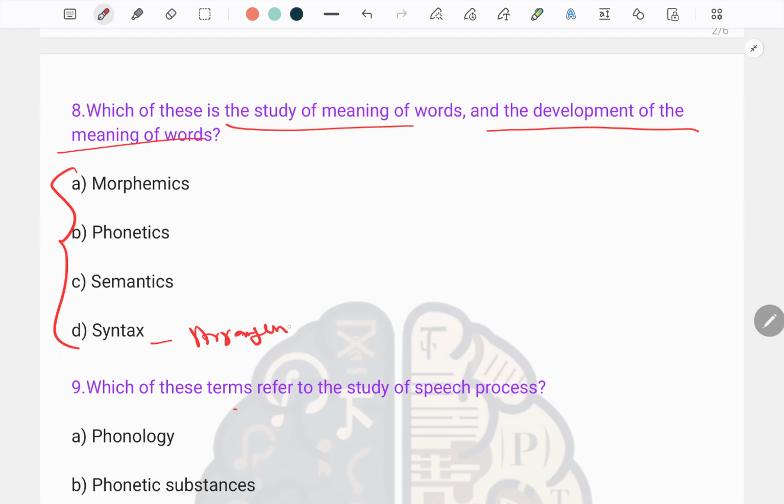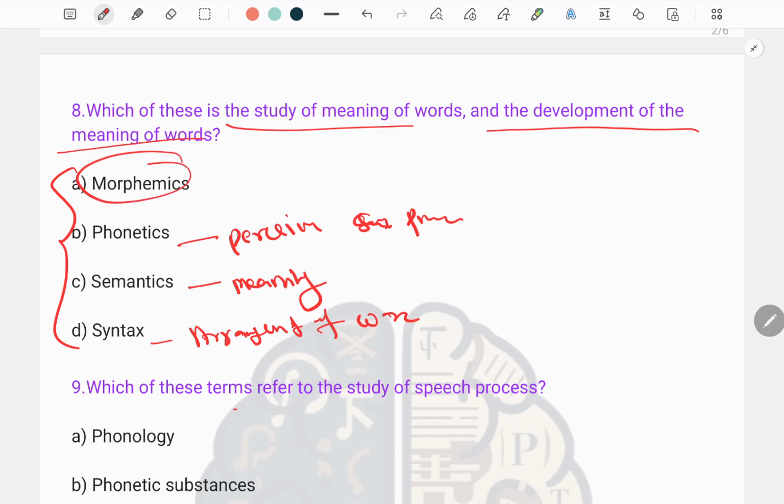Already we have talked about the above questions. Arrangement of words. Semantics deals with the study of the meaning of a language, meaning of a word. It simply talks about meaning. Phonetics deals with the study of how we perceive and produce sound. While when we talk about morphemics, what is morphemics?